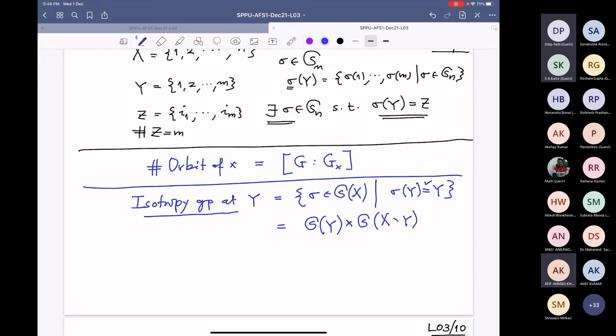So it cannot be that an element in the complement goes to an element in Y while elements of Y are going to Y themselves. Is it clear, Sonakshi?